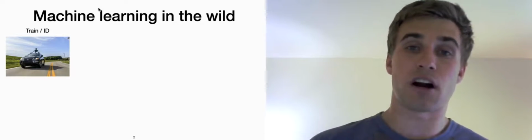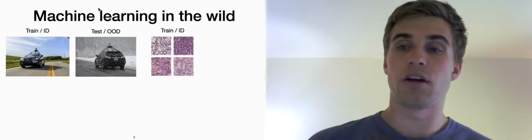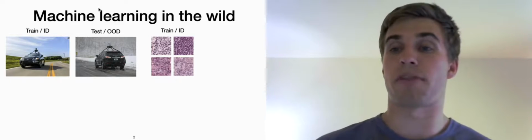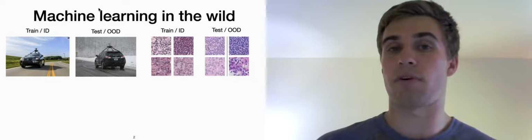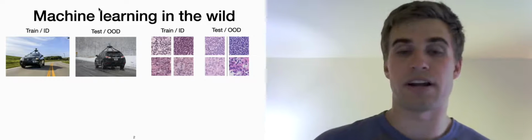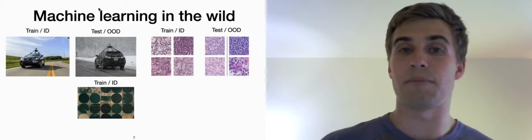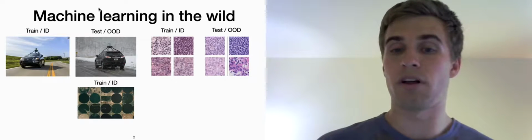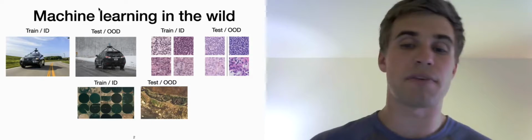We often deploy machine learning models in environments different than those in which they were trained. For instance, we train self-driving cars in sunny California, but then we use them on wintry roads in Michigan. We train systems to identify tumors from pathology slides using data from one set of hospitals, but then deploy those systems in other hospitals, where differences in data collection or pre-processing can lead to slides which look very different. It's also common to train systems to analyze satellite data using images from the United States, where labels are plentiful, and then use those systems to analyze data from Africa to answer questions about poverty or development.